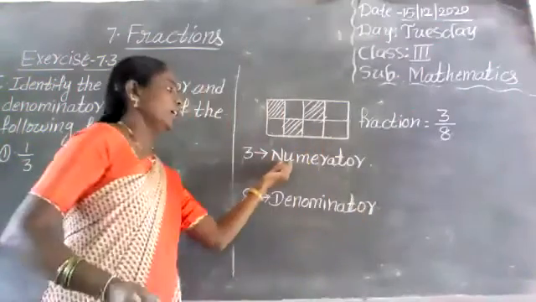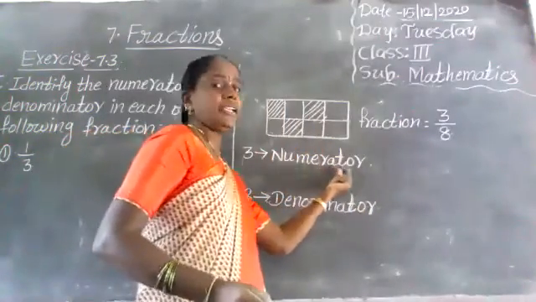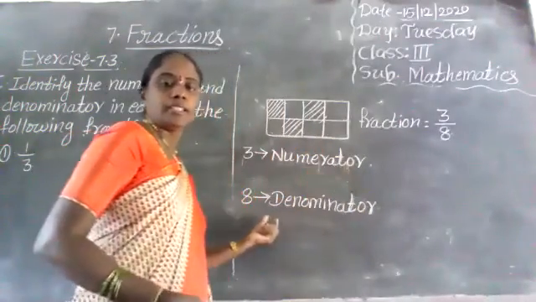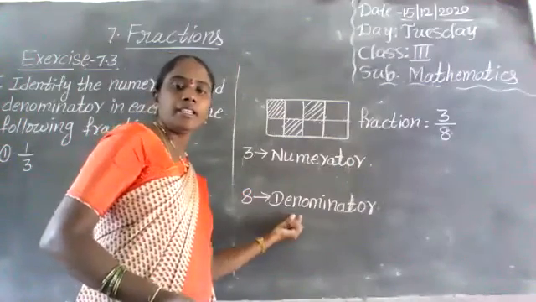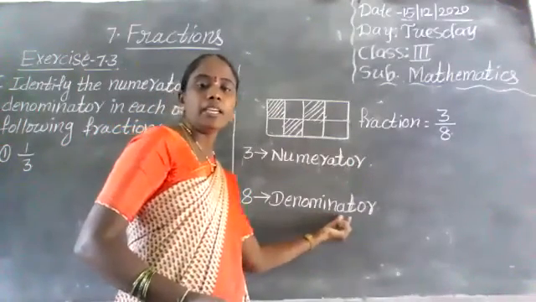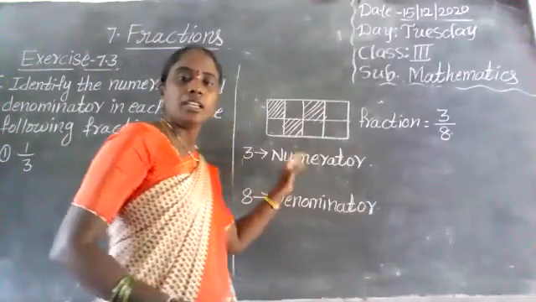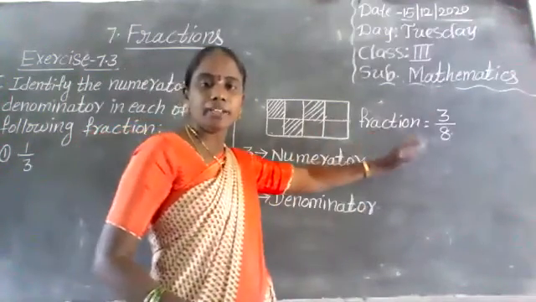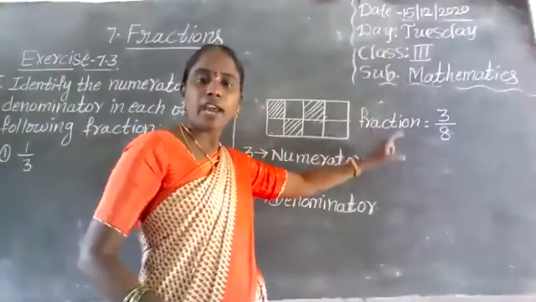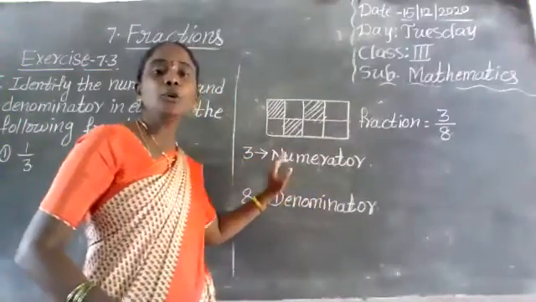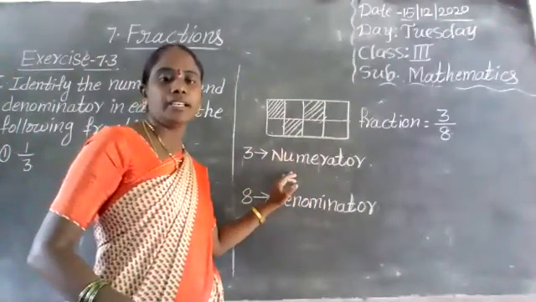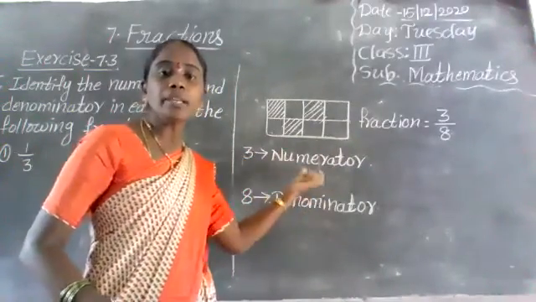Okay, numerator. Denominator. Okay. In this fraction form, 3 is numerator. 8 is denominator.